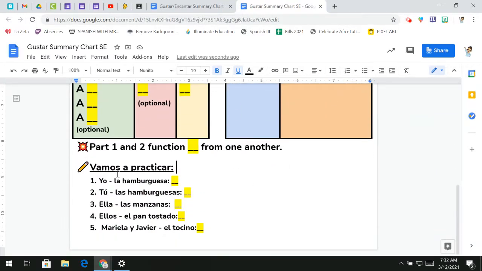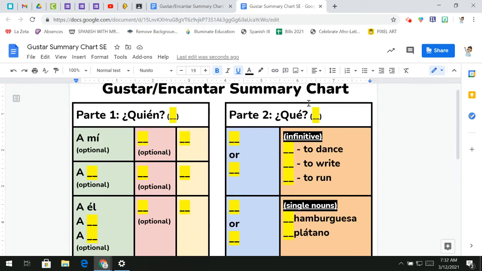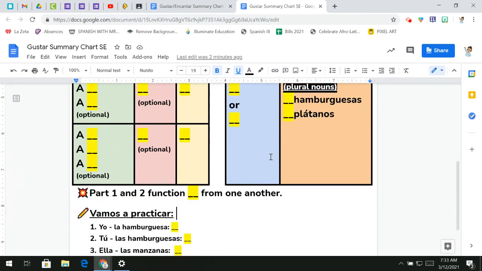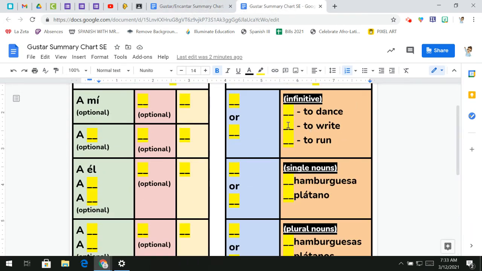Hey guys, I want to go through a couple practices with you to show you how to use the summary chart for Gustar and Encantar. Remember, Gustar is to like and Encantar is to love. So again, you're going to type in exactly what I type as I show you how to use the chart. I'm going to go over to the notes since you don't have this filled out yet.